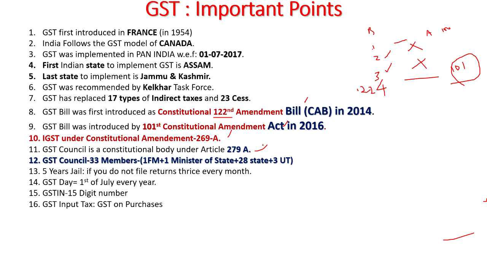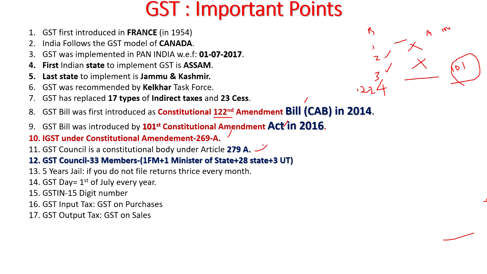So whatever you are paying in the earlier transaction, you can adjust in the future sales as input tax credit. That is called input tax credit. That means some credit will be there whenever you pay tax, that can be claimed at a later stage at the time of some sales in the same company.